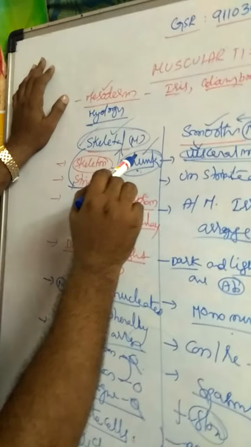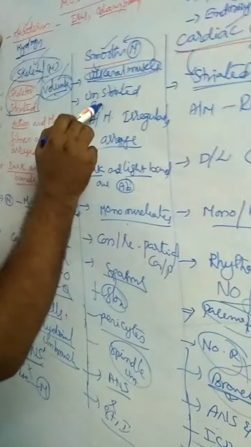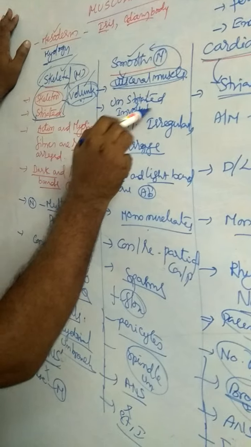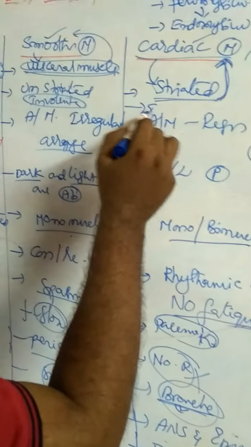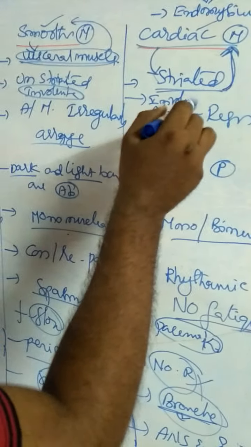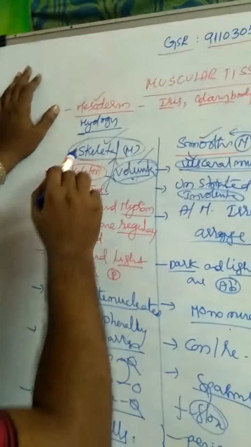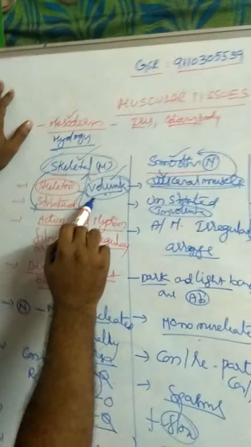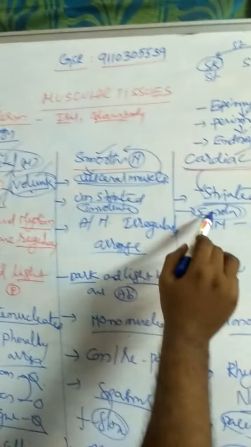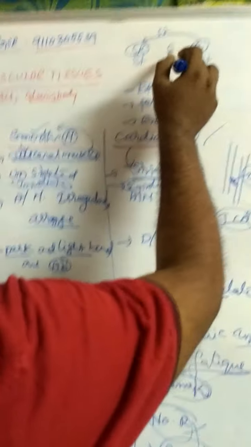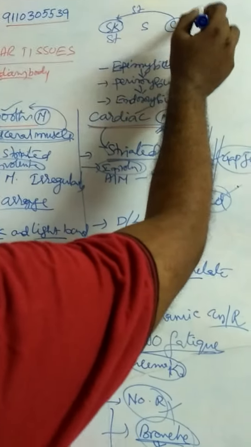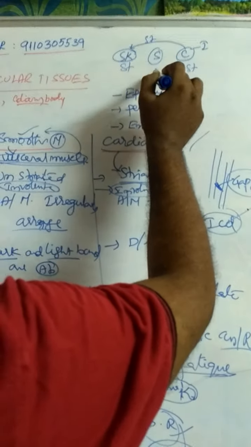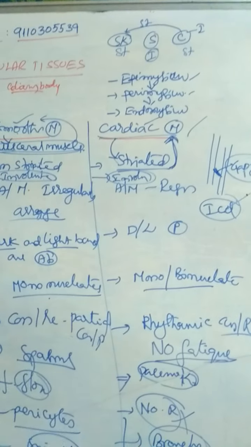Skeletal muscles are voluntary muscles. Smooth muscles are involuntary muscles. Cardiac muscles are also involuntary muscles. Once again I repeat, skeletal muscles are voluntary muscles, while smooth muscles and cardiac muscles are involuntary muscles.